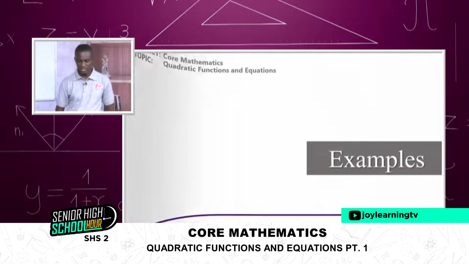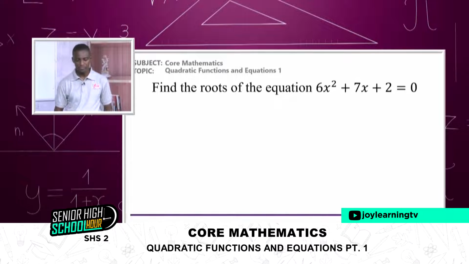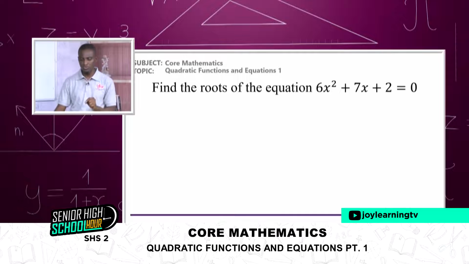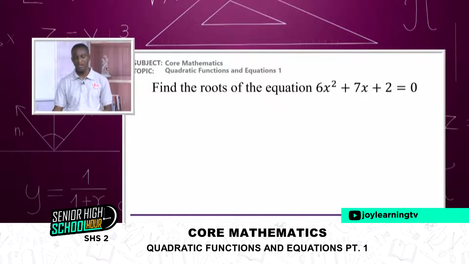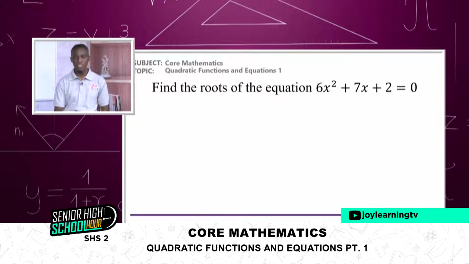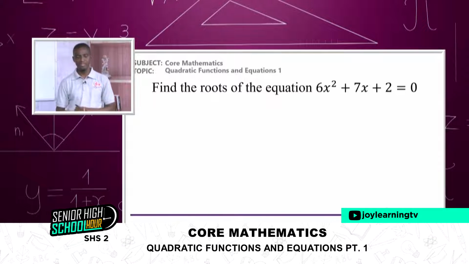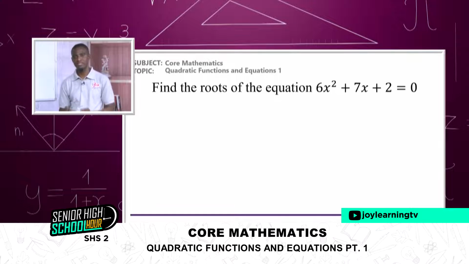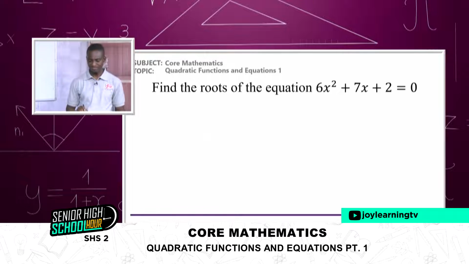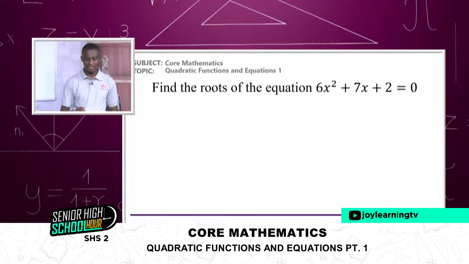So let's start with an example. Find the roots of the equation, or let's find the solution set of this equation. 6x squared plus 7x plus 2 is equal to 0. How do we solve this equation? So I'll take you through the steps. Then I'll also give you a shortcut in doing this without going through all the process.